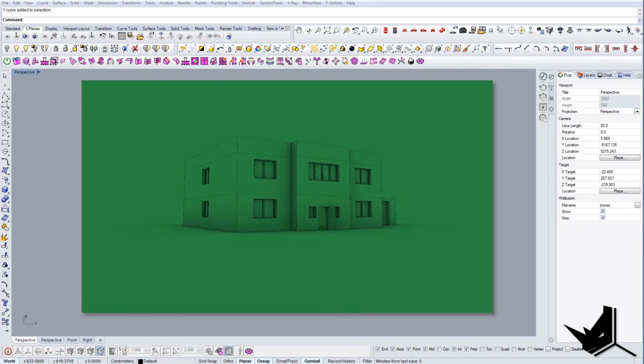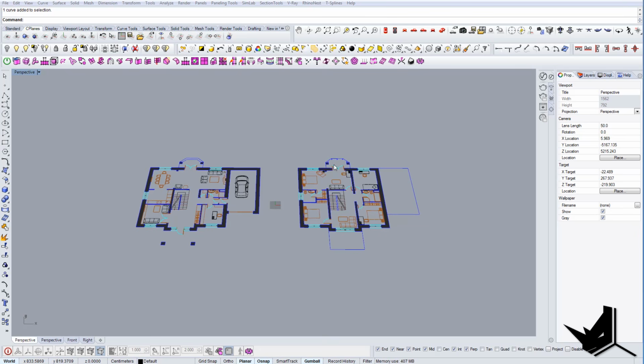In today's tutorial, we're going to model this simple house, and basically we're going to model this from 2D drawings from AutoCAD. So I'll show you how we can simply in Rhino import and use AutoCAD drawings and how we can actually create the doors and everything around the house.